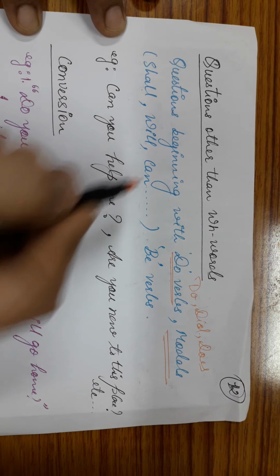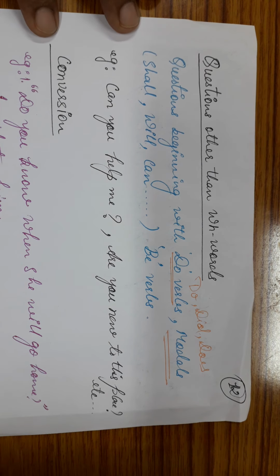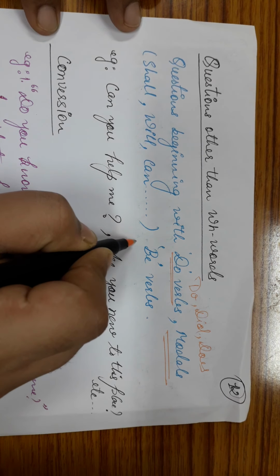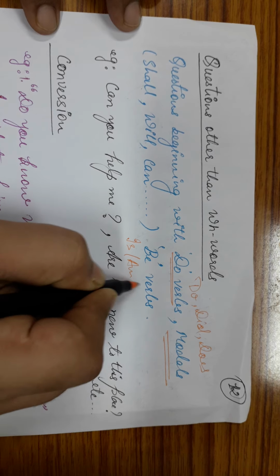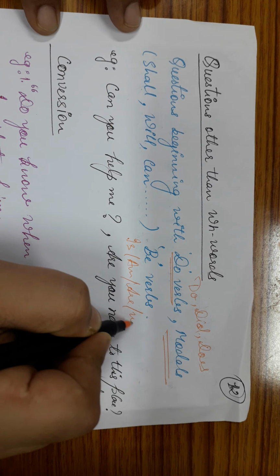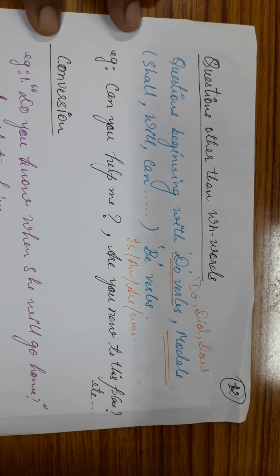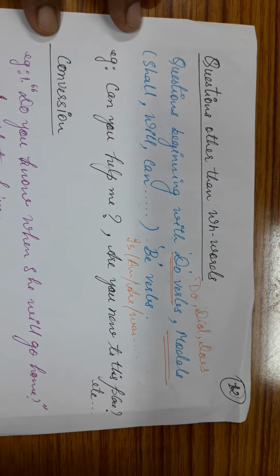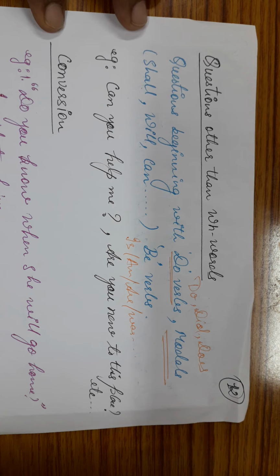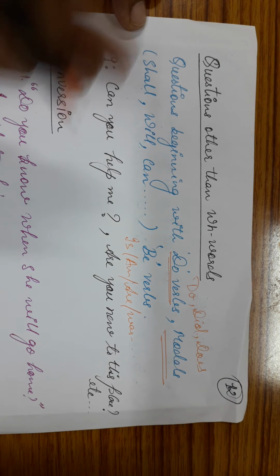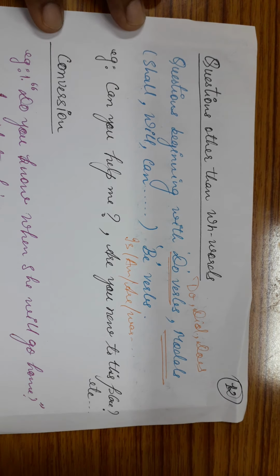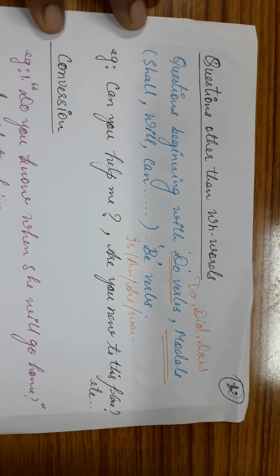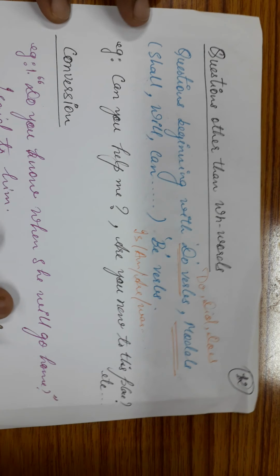Modals like shall, will, can, could, may, might, and you are aware of the list. Be verbs like is, am, are, was. Now, when we have questions other than WH words, what are the rules that we have to follow when we convert those questions from direct speech to indirect speech? Now, see this example very carefully.